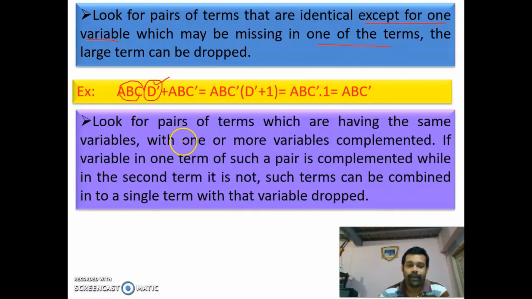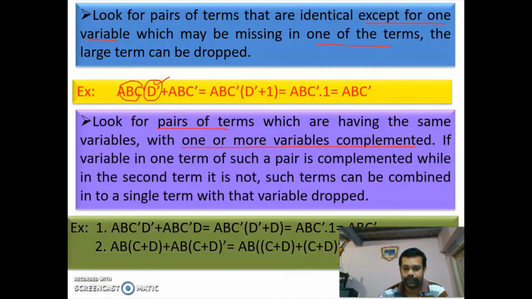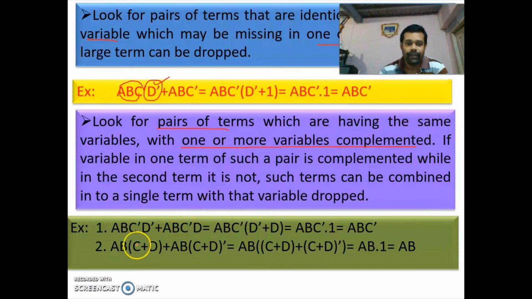we have to look for a pair of terms, two terms which have the same variables with one or more variables complemented. So we have to take two terms. In these two terms, first consider this example, then you will understand clearly.